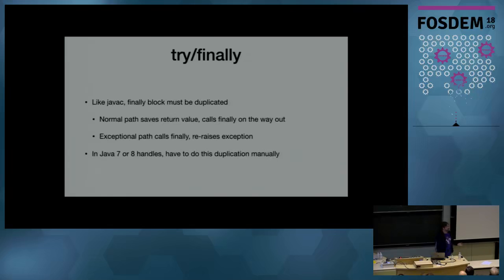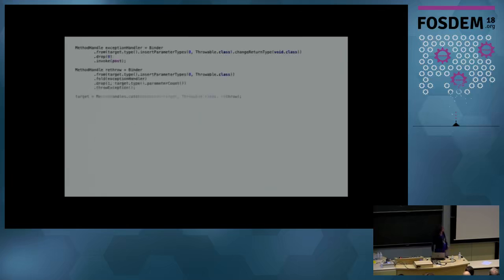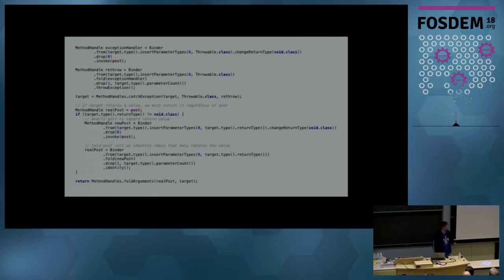And so if we wanted to do this with method handles, we essentially had to do the same thing. We had to take that handle and duplicate it twice, make the tree that much more complicated for the normal path and for the exceptional path. And so something that looks really simple like this, we essentially wanted to wrap a target method handle with some exception handling and then pass it off to a handler if there was an exception, turned into code like this, just to do a try-finally.